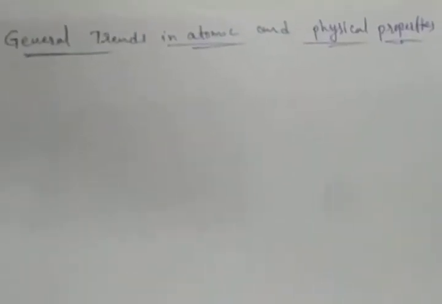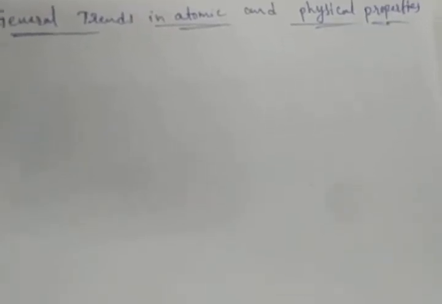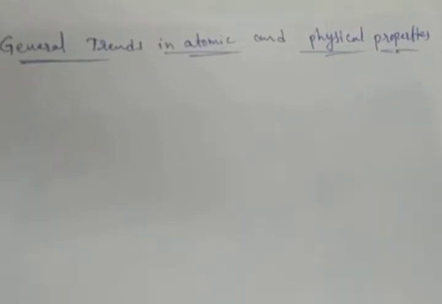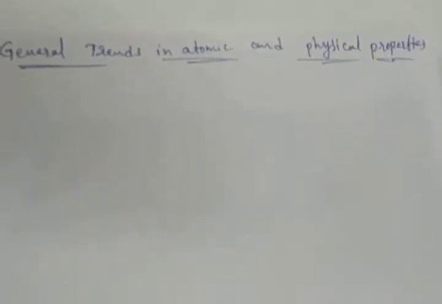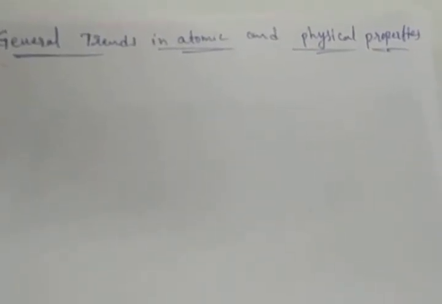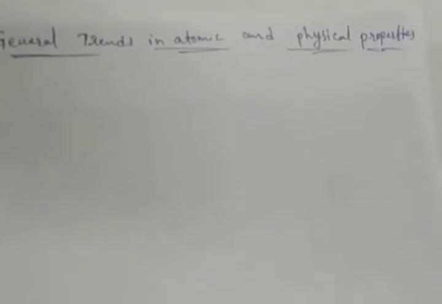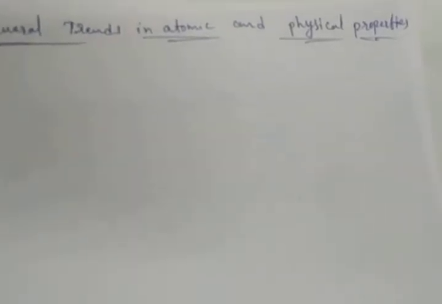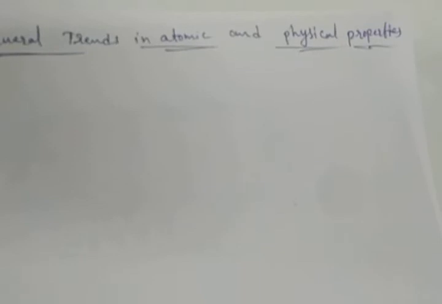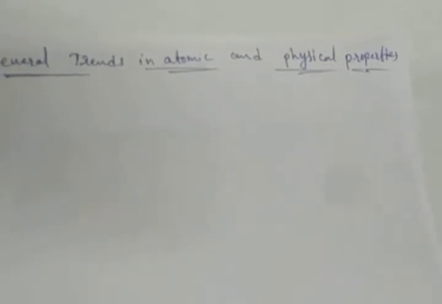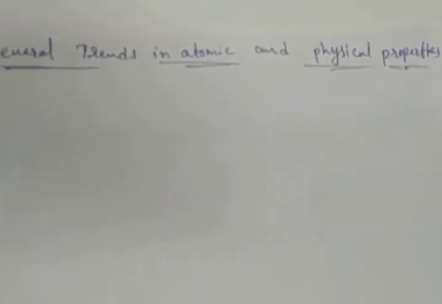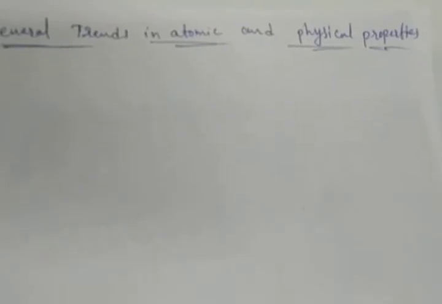Resemblance means they are having similar characters.